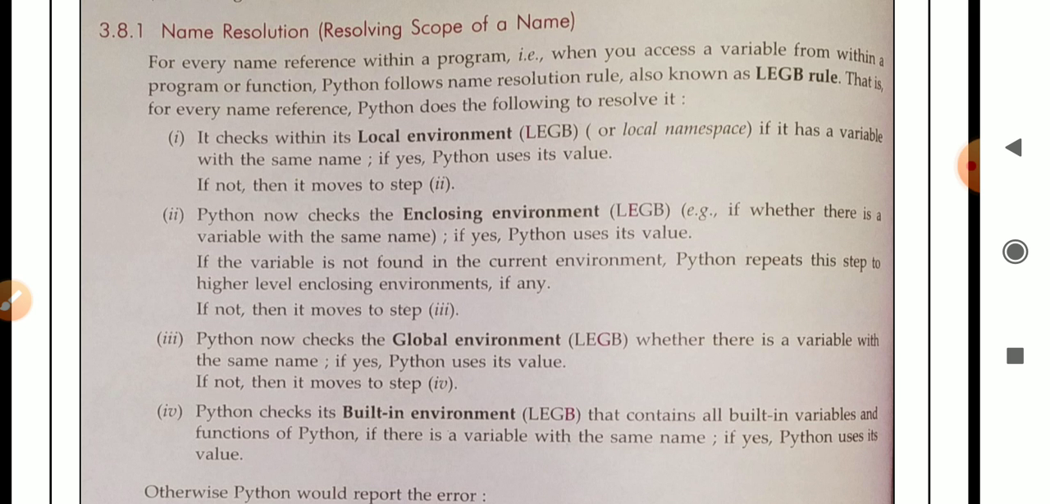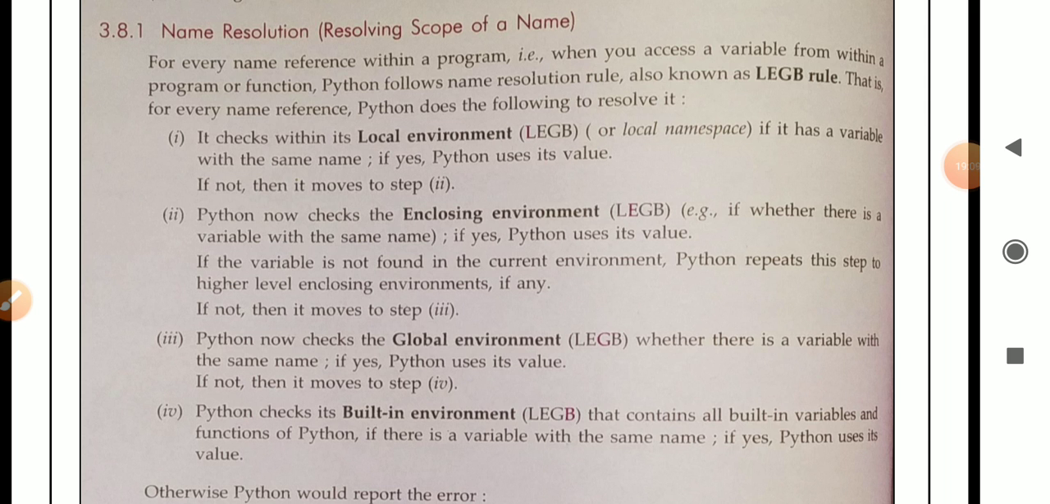Number 3, Python now checks the global environment whether there is a variable with the same name. If yes, Python uses its value. If not, then it moves to step 4. Means in step 3, Python will now check the variable in the global environment, means in the entire program. If the name of the variable is present inside the global environment, it will use its value. If not present, then it will move to step number 4.